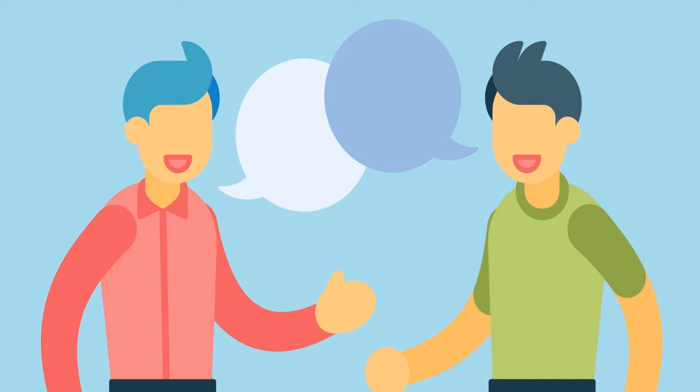So here also these two people are talking to each other, discussing something, and it seems that they have met at some point while going somewhere. Okay, so let's continue.